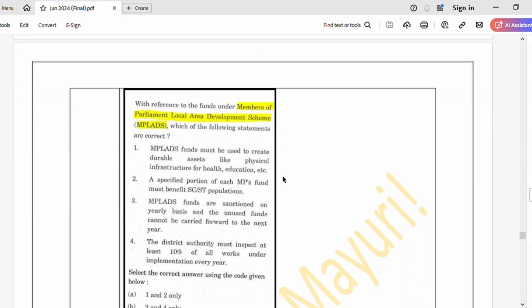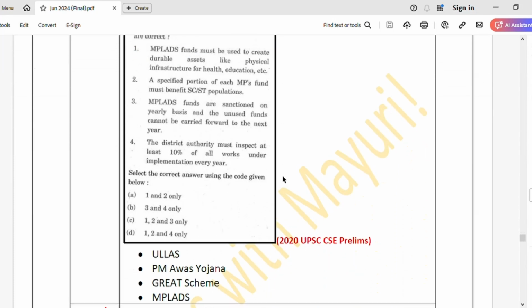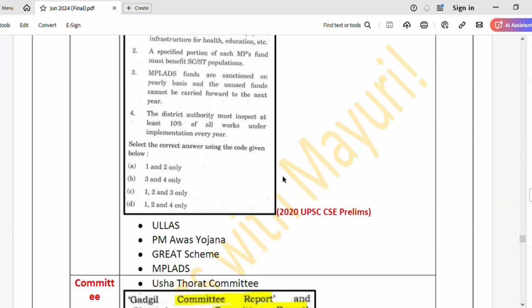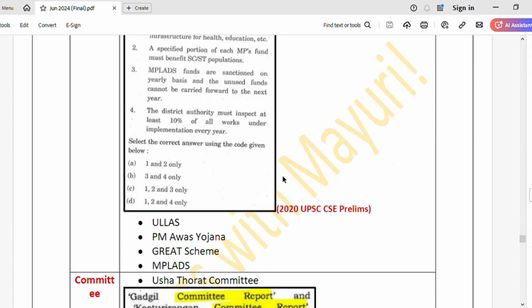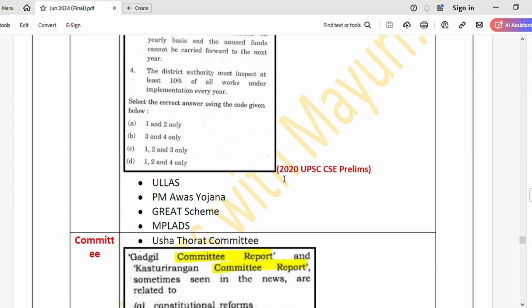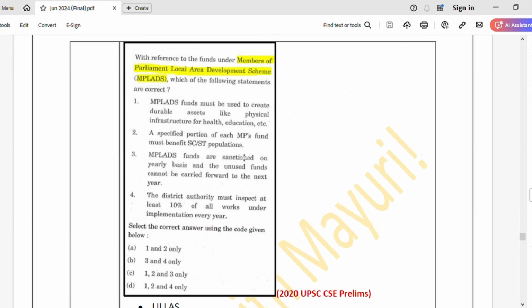See, they have asked about MP LADS earlier in prelims 2020. So likewise, cover these schemes: Ullas, PM Awas Yojana, Great scheme, MP LADS. See, I have attached the MP LADS snippet also here.